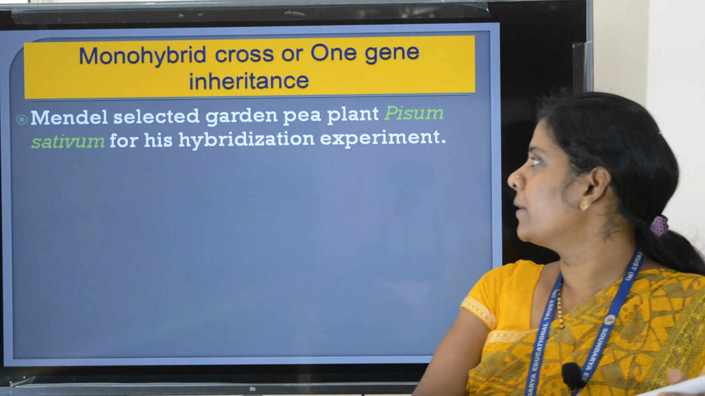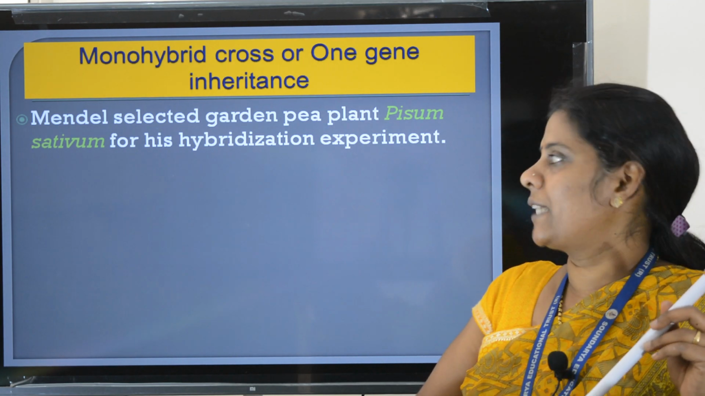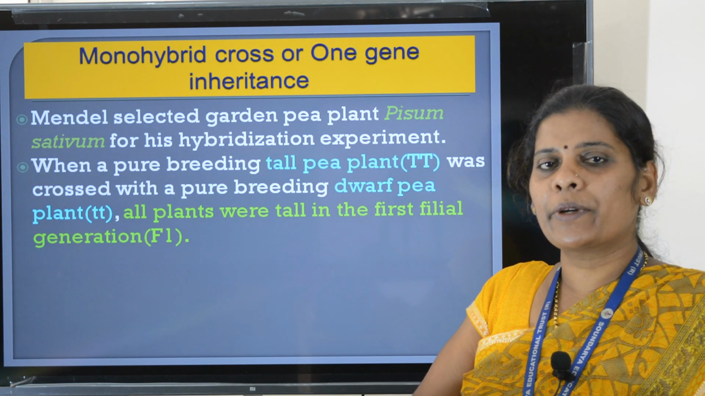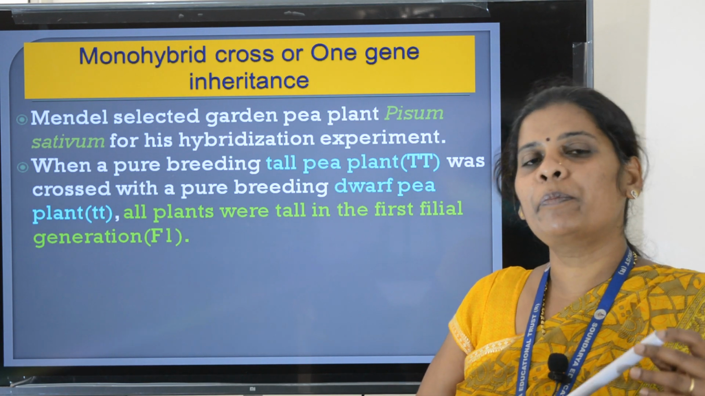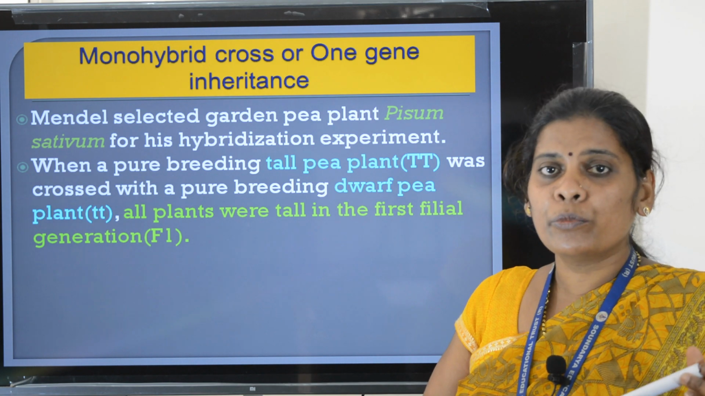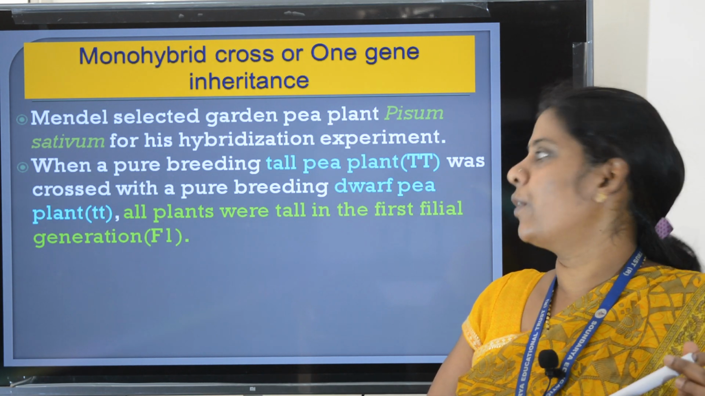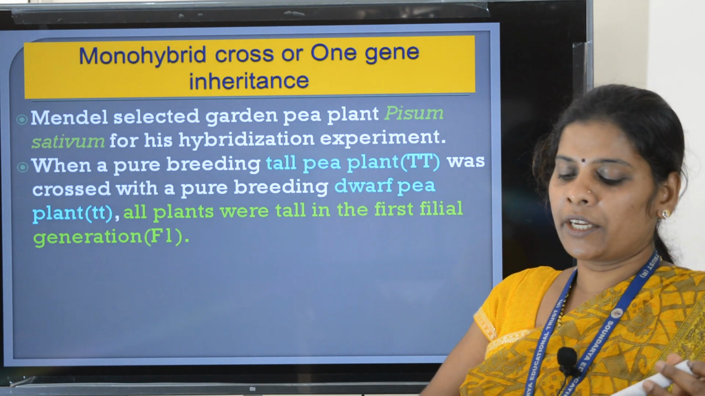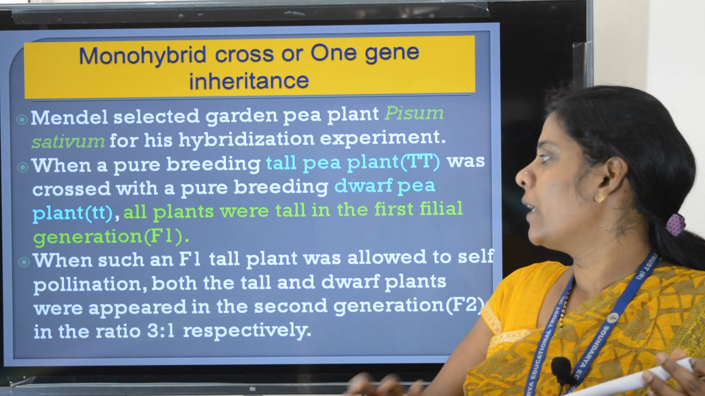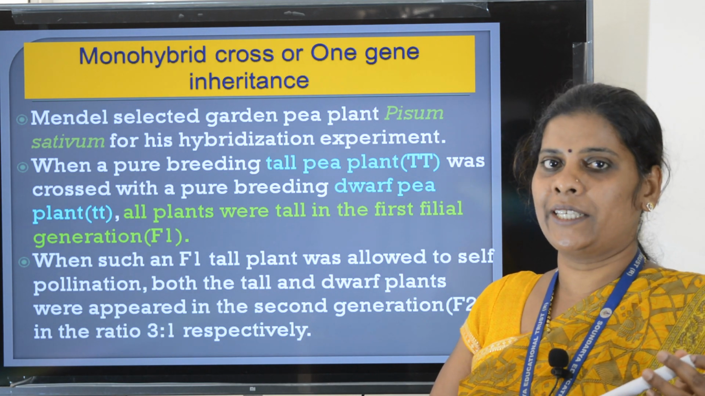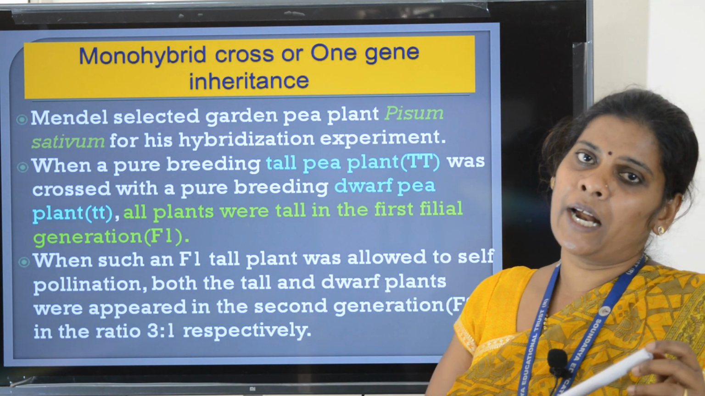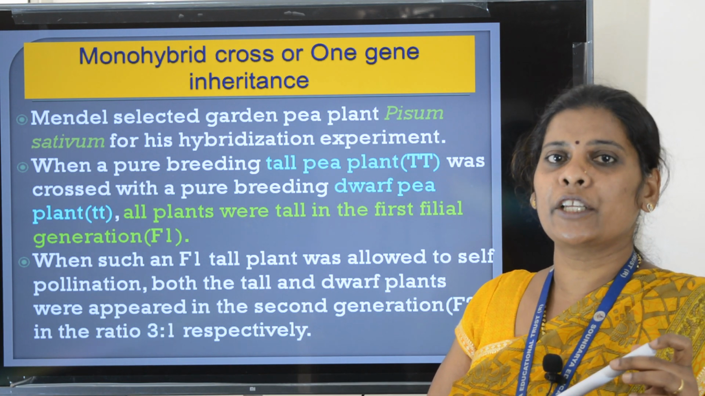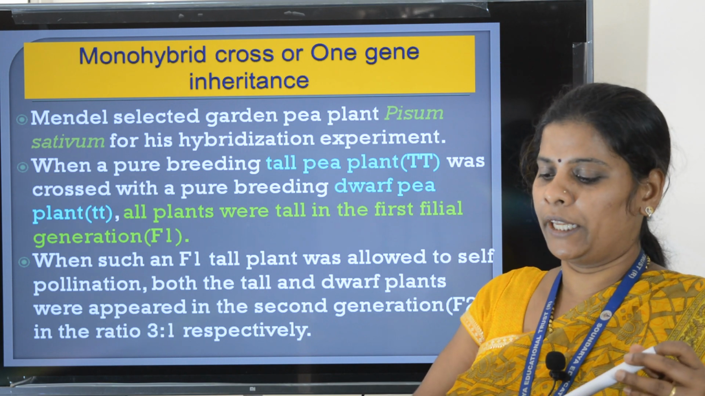He selected Pisum sativum, the garden pea plant, for his experiment. He crossed pure breeding, homozygous tall pea plant with pure breeding or homozygous dwarf pea plant. In the first filial generation, F1, he obtained all tall plants. When he allowed the F1 tall plants to self-pollinate, in F2 he obtained tall and dwarf plants in the ratio 3:1 respectively.